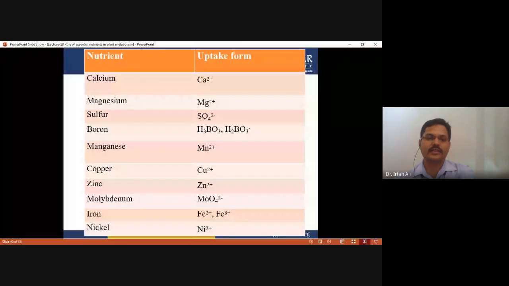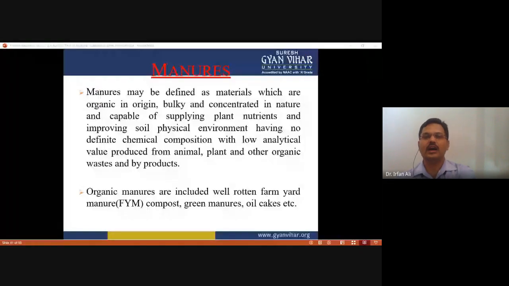Now the next part of this lecture is manures. What is manure, and how does it differ from fertilizer and biofertilizer? Manure may be defined as materials which are organic in origin, which are bulky, concentrated in nature, and capable of supplying plant nutrients and improving soil physical environment, having no definite chemical composition.